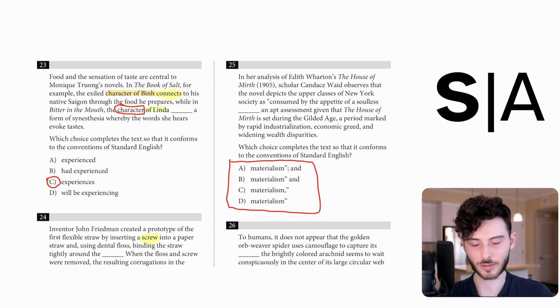25 looks like a fragment run-on question because the main content and words are the same, and we have different punctuation and the option to add a conjunction. This might be a super comma question because of this strange semicolon and, but we should just verify to make sure.